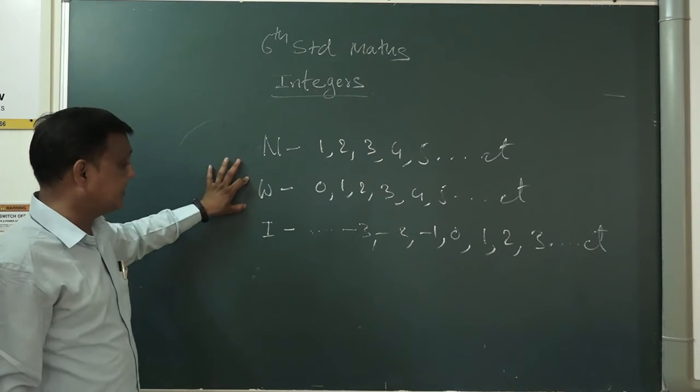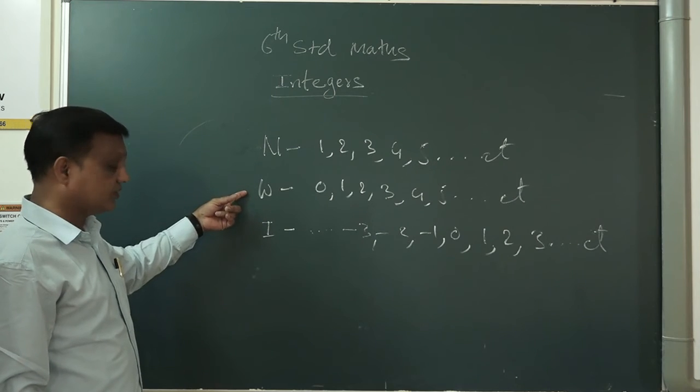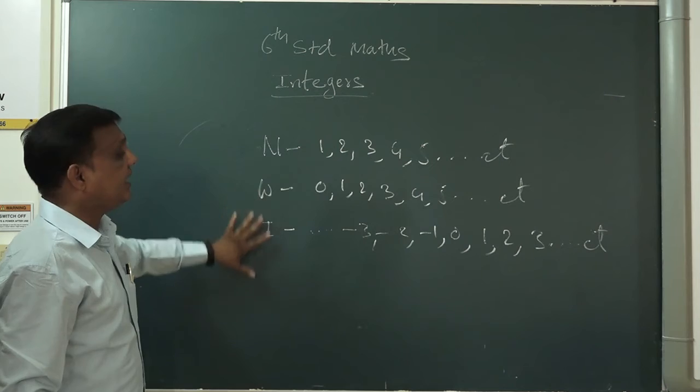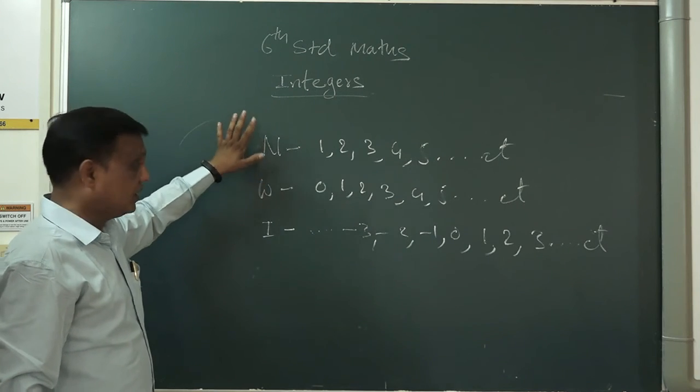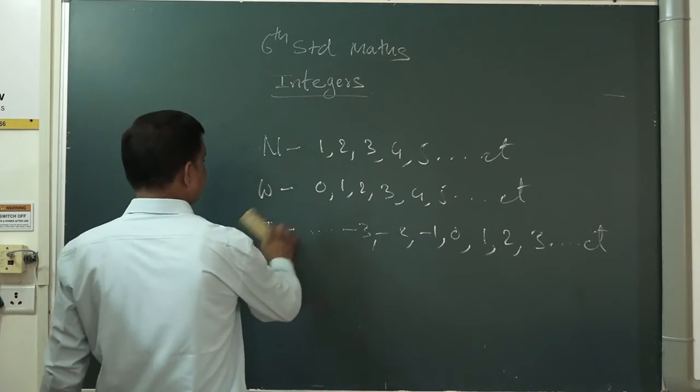Now इसको अपन बोल सकते हैं whole number भी और integer भी. इसको अपन natural number नहीं बोल सकते. क्यों? क्योंकि natural number में 0 नहीं है. इस तरह से एक दूसरे को नंबर लेते हैं. Okay, now this is what natural number, whole number and integer. Now we will see addition and subtraction.